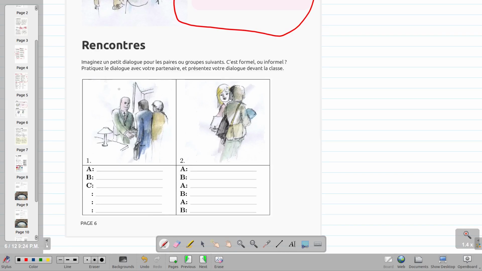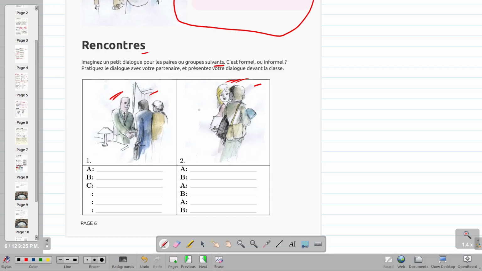Rencontre, meeting, meetings. Au pluriel, it is plural. Rencontre. Imaginez un petit dialogue pour les paires ou groupes suivants. You see? Pair, a pair of people, two. Group. So just imagine a short dialogue for either the pair or the group below.